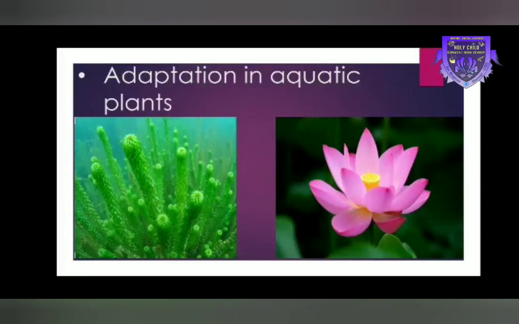First, submerged plants. They grow fully under water. The sunlight passes through water and reaches the plants. Now the second one is partially submerged plants, and the best example of it is the lotus. Its roots are inside the water while leaves and flowers float on the water surface. Its leaves are broad and flat, and the stomata are found on the upper part of the leaves.